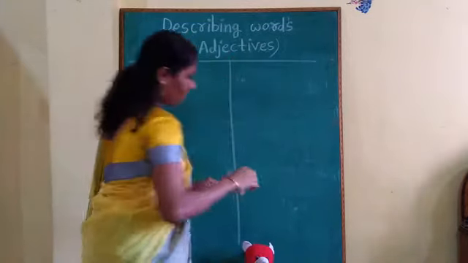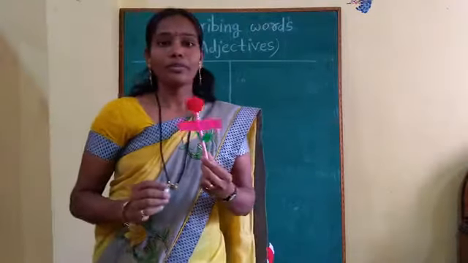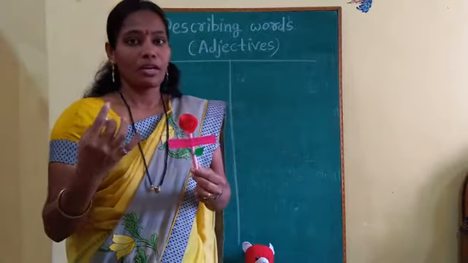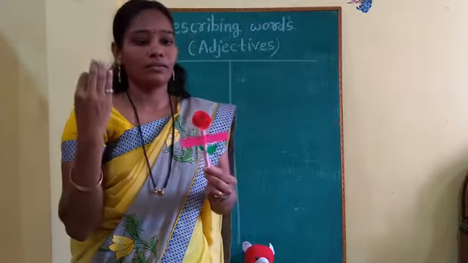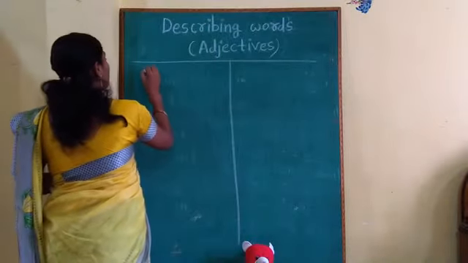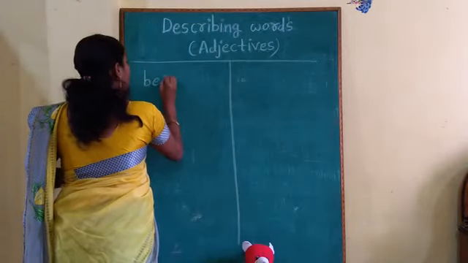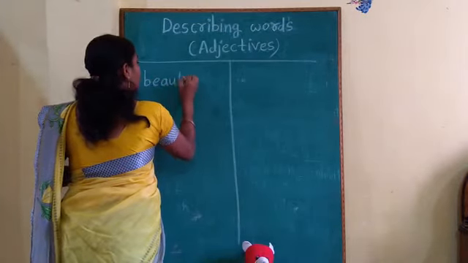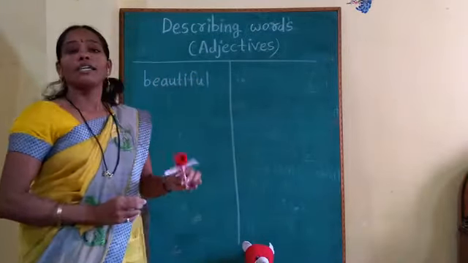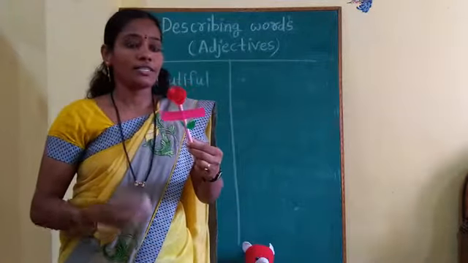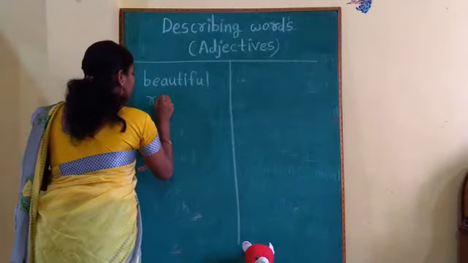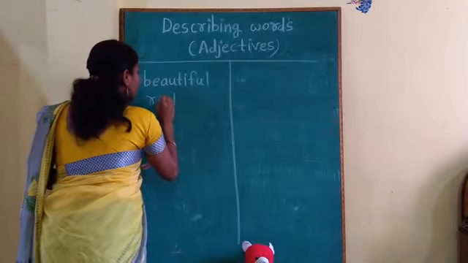Here I have another flower. Can you describe this flower by using any 1 or 2 words? Yes. We can always say flowers are beautiful. So the first word for the flower will be beautiful. What is the spelling of beautiful? B-E-A-U-T-I-F-U-L. Beautiful. Is there any other describing word for this? Yes, it's a red flower. So I will write here red. Red is also a describing word.